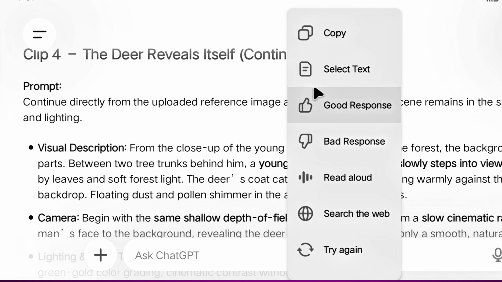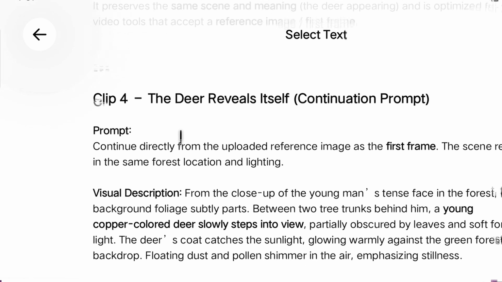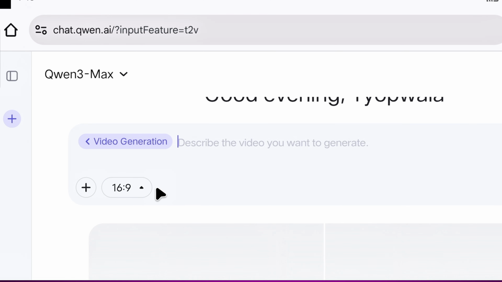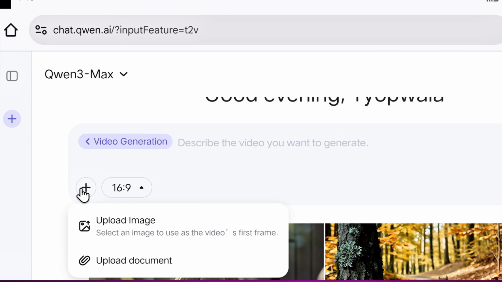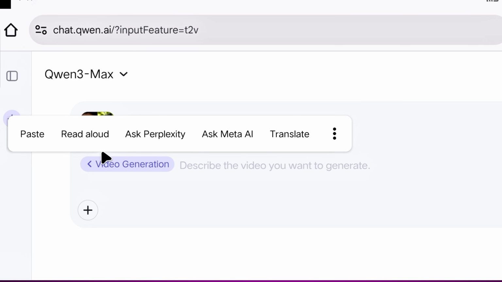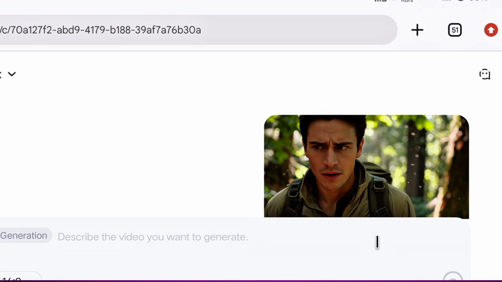And what this will do is that our video will feel like it has been generated from a single continuous prompt. So after copying this prompt, we will upload the last frame of our video here by clicking on the plus icon and then clicking on upload image. And then we will paste that fourth prompt here as well. And as soon as we press enter, our video will be created.